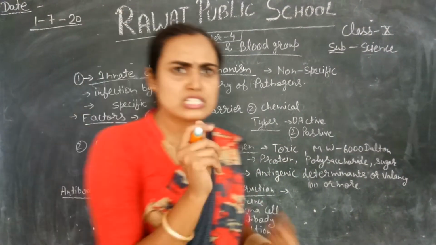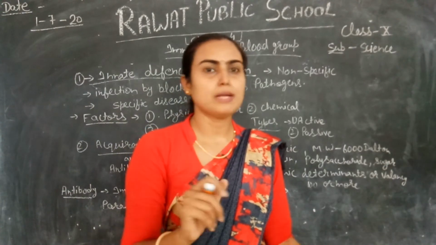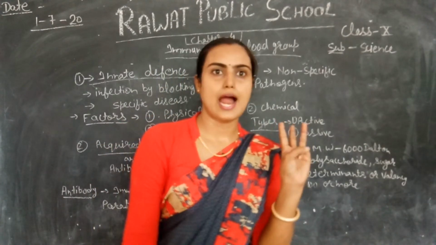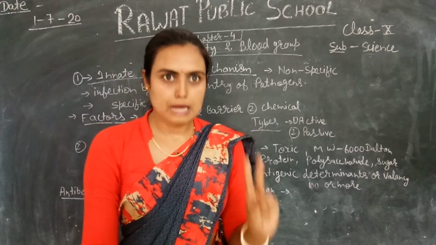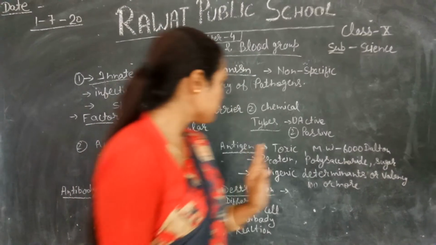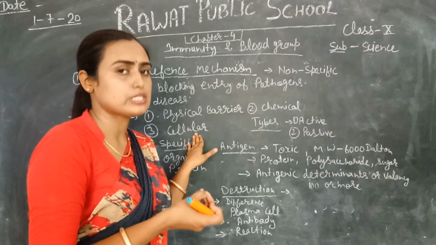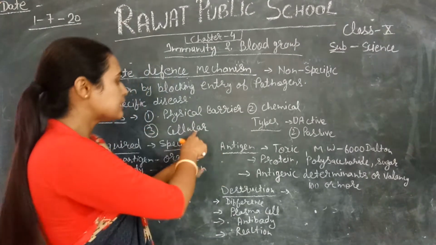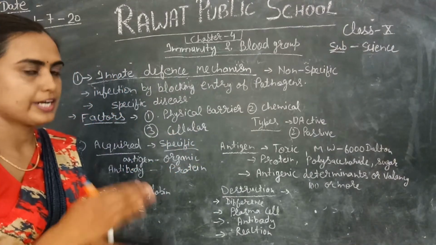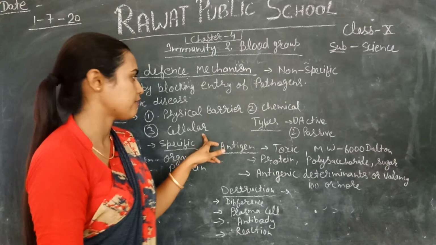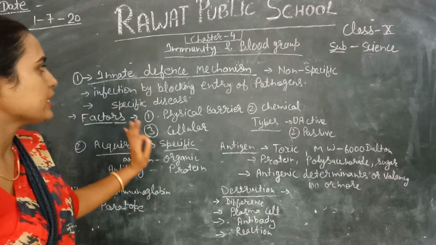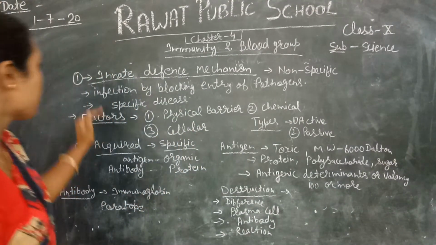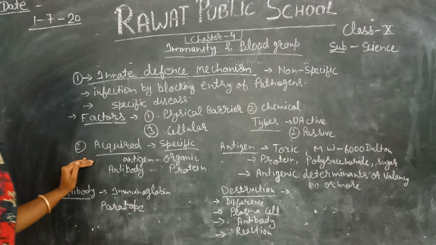As the name indicates, some cells are present in your body. You know very well blood consists of three types of components: RBC, WBC and platelets. WBC help in defense mechanism, and WBC consist of various types of cells, for example, macrophages and lymphocytes. These help at a cellular level. It means they help in defense mechanism at the cellular level. So we have three types of factors which help in innate defense mechanism: physical barrier, chemical and cellular. Right. Next, we will discuss acquired immunity, the acquired defense mechanism.